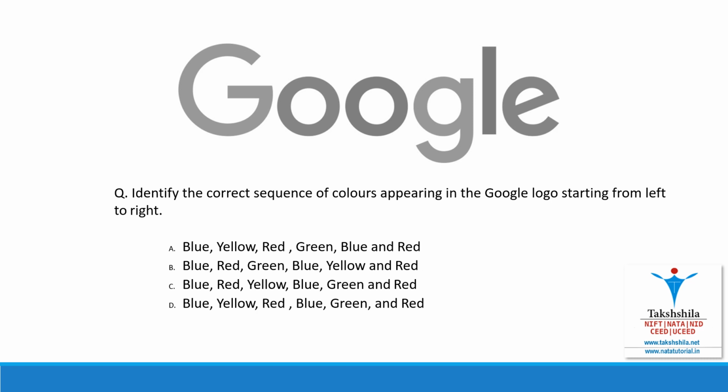So we need to find the correct sequence. There are four options given. Let us see which is the correct sequence. C is the correct option. So this question is totally based upon our observation skills. Let's solve another question.